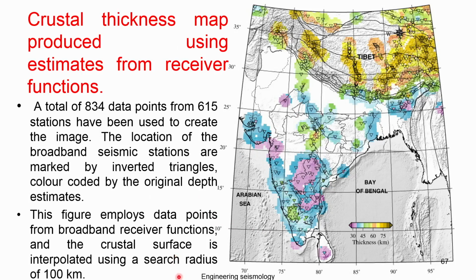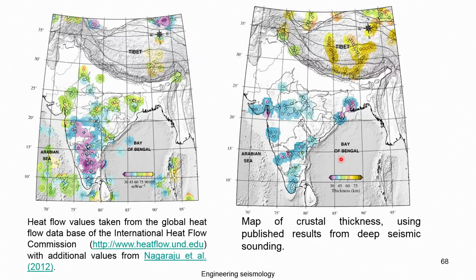They used the figure of broadband receiver function points, and the crustal surface was interpolated using a radius of 100 km. So, the accuracy of this is that they consider each 100 km segment, okay, and then try to interpolate and extrapolate the data using that. So, that is why you can see that there are places where there is no data, meaning there is no station installed there, okay, no study has been carried out.